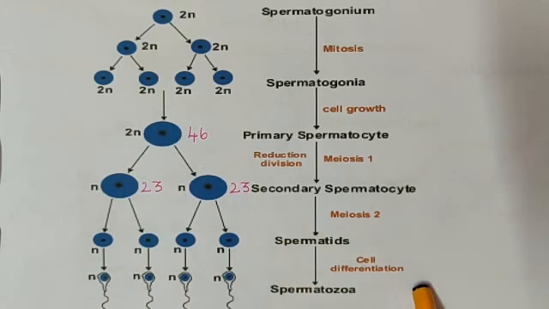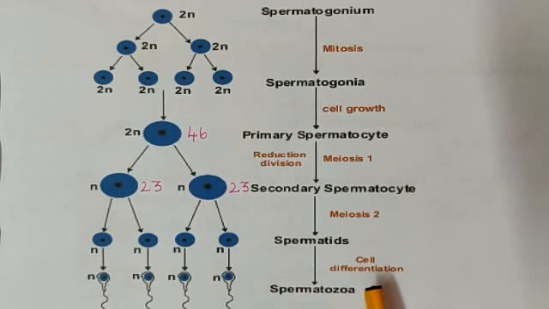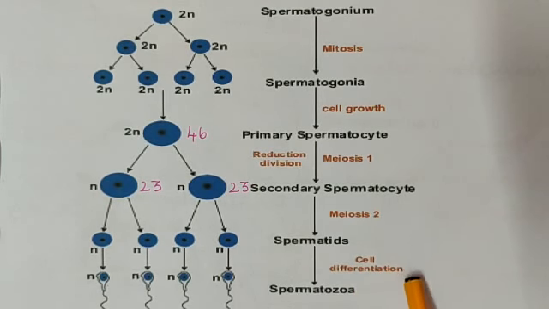By cell differentiation or maturation, the spermatids are converted into spermatozoa.